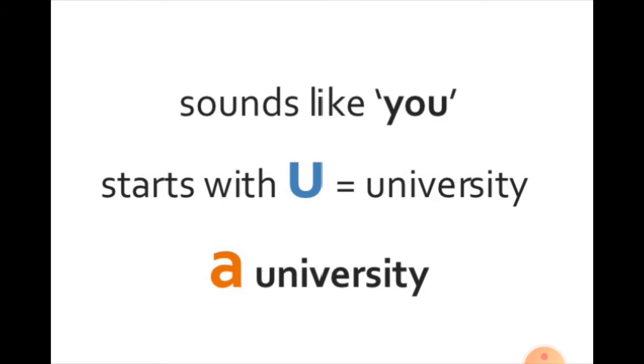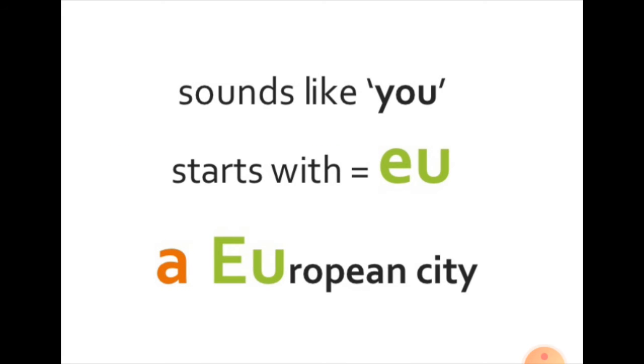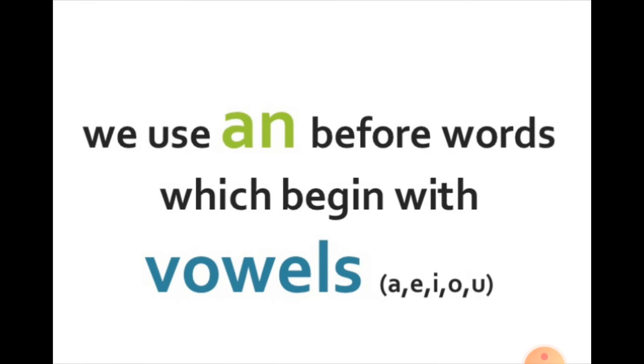Let us see this example. A university. Though the word starts with a vowel U, the pronunciation is Y-O-U. That is a consonant pronunciation. Therefore, we use a university and not an university. Let us see this example. A European city. Though it starts with the vowel E, the sound is of consonant U, EU. And thus, we use a before European city.